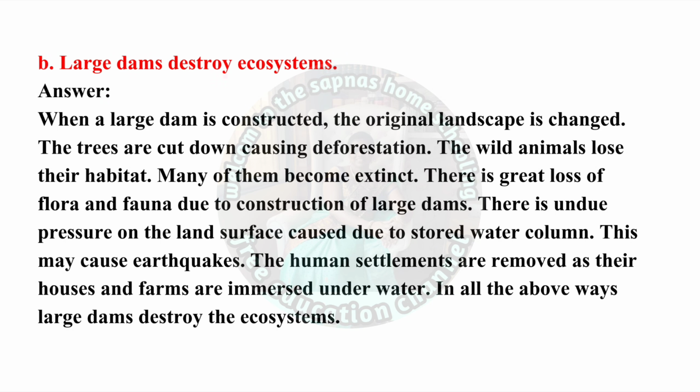B. Large dams destroy ecosystem. Answer. When a large dam is constructed, the original landscape is changed. The trees are cut down, causing deforestation. The wild animals lose their habitat. Many of them become extinct. There is great loss of flora and fauna due to construction of large dams. There is undue pressure on the land surface caused due to the stored water column. This may cause earthquakes. The human settlements are removed as their houses and farms are immersed underwater. In all the above ways, large dams destroy the ecosystem.